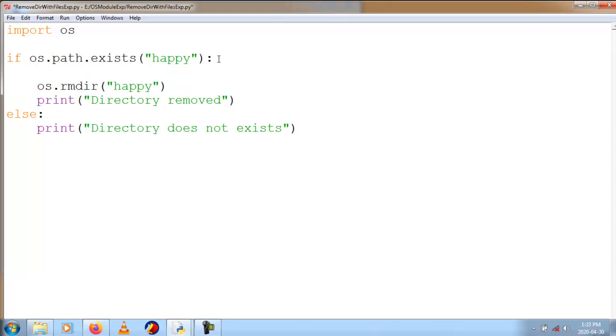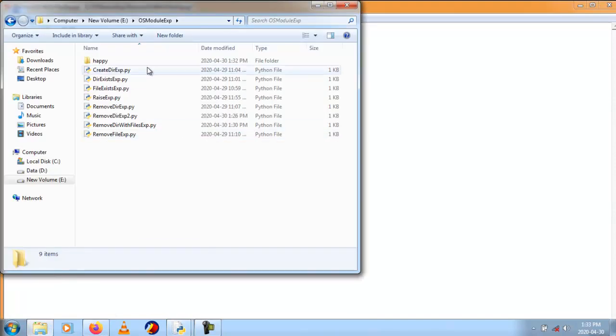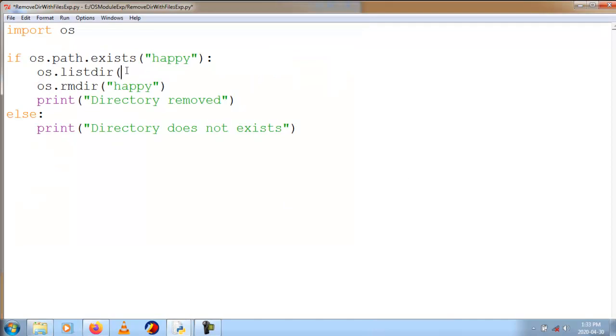For that we have a function called os.listdir. On which directory? Our current directory is OS module example, but we are not working with that. I need to get the content of the happy directory. The dot is for the current directory, and the next directory is happy. So os.listdir will return a list of strings, and I will save it into a variable called li.